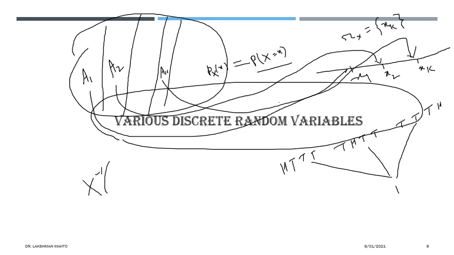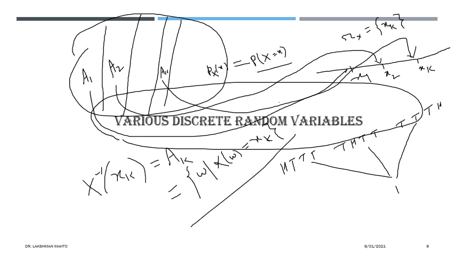It is not an inverse map. It is talking about the inverse image, that is, what are the outcomes which have been mapped to xk. You can read it out. Further, you can note down the definition through outcomes. It is the collection of outcomes which have been mapped to xk under the random variable X. So we write it this way. This is the set theory definition. So, simply, pre-images.